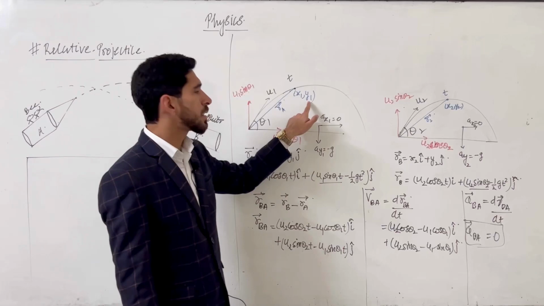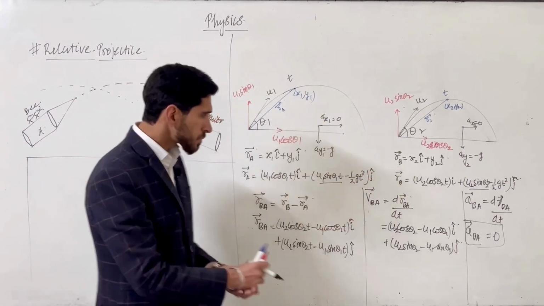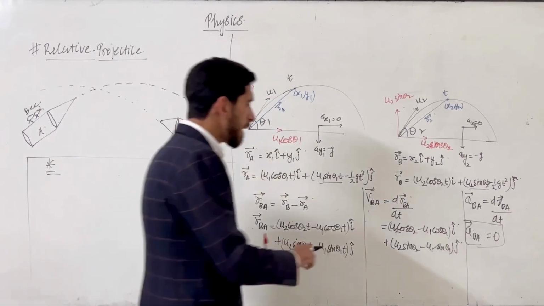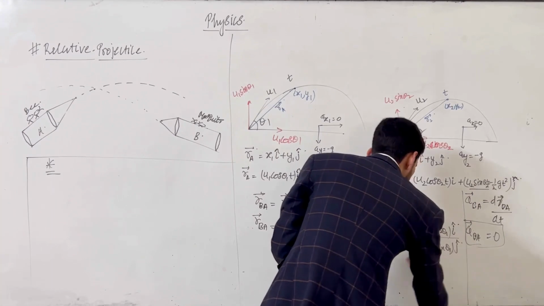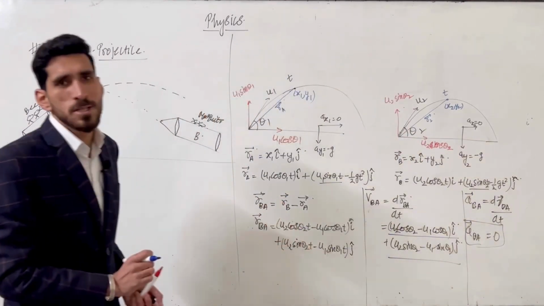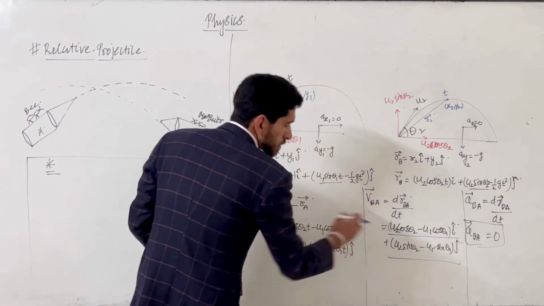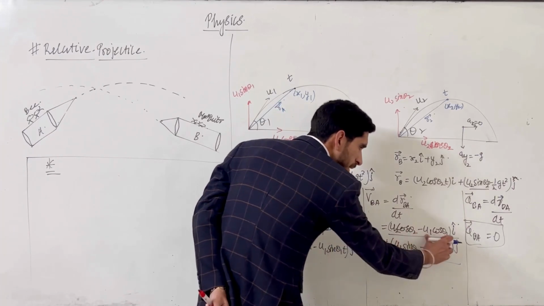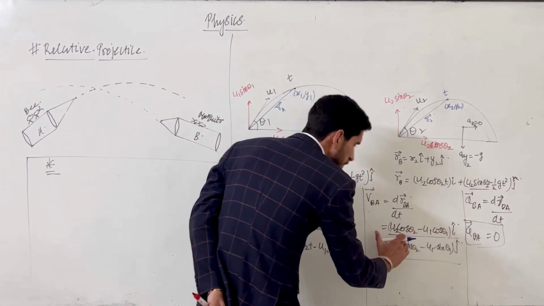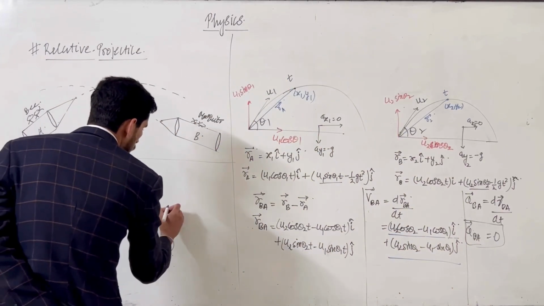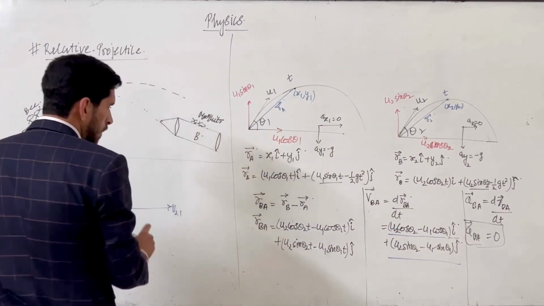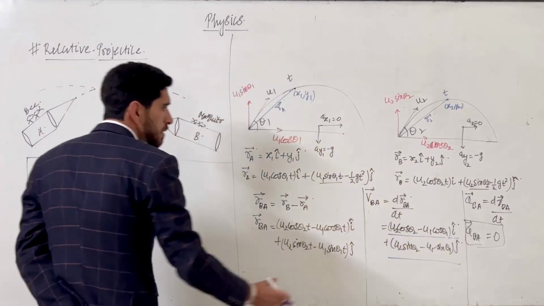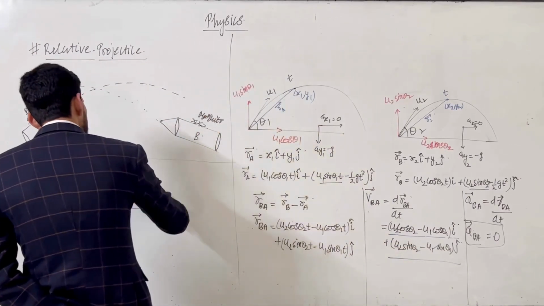The relative projectile motion of one projectile with respect to another will be a straight line. In which direction it will make that straight line depends upon these velocity terms. This is the main concept by which we will solve these questions. Suppose u2 cos theta 2 is greater than u1 cos theta 1, it means the i cap component is positive, so velocity v21 is positive. And if u2 sin theta 2 is greater than u1 sin theta 1, this term is also positive, so the velocity in j cap is also positive.